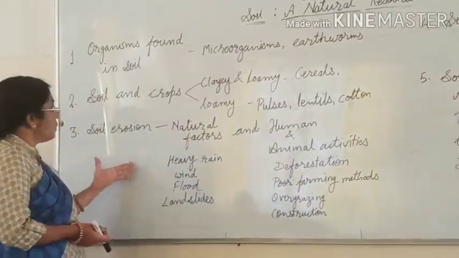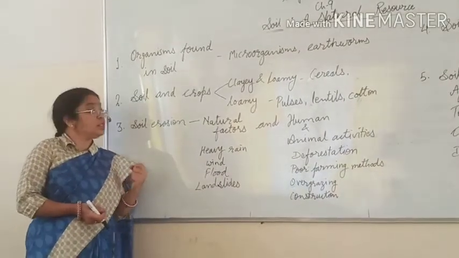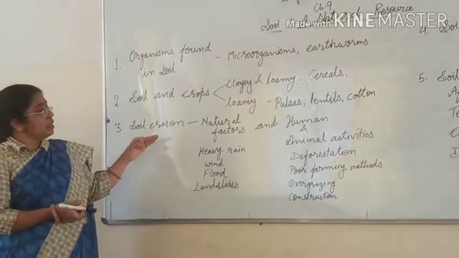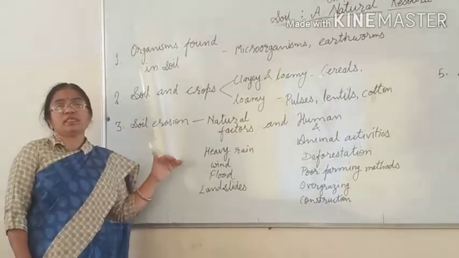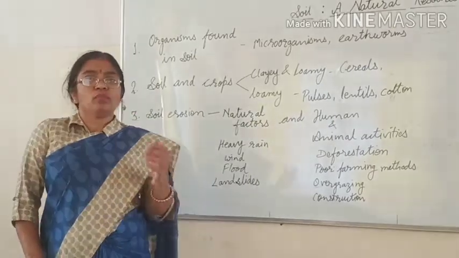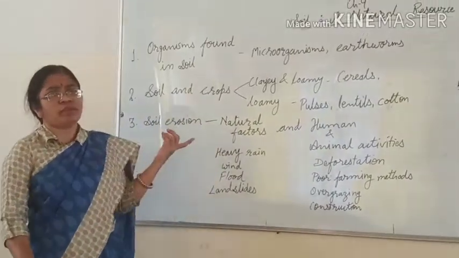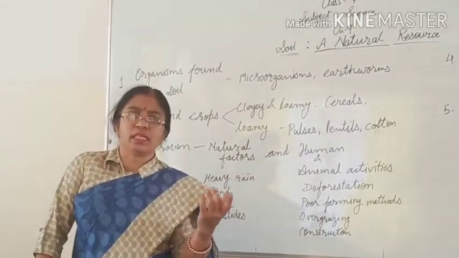Now we take another point, that is soil erosion. It is a very important part because soil erosion will affect the yield of agriculture also. First of all, we should understand what soil erosion is. You have already read about this in your previous classes.